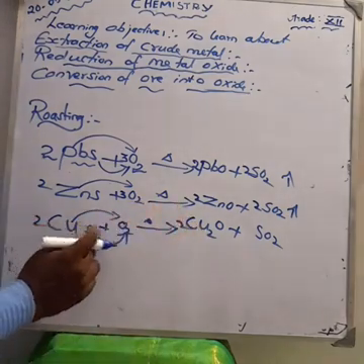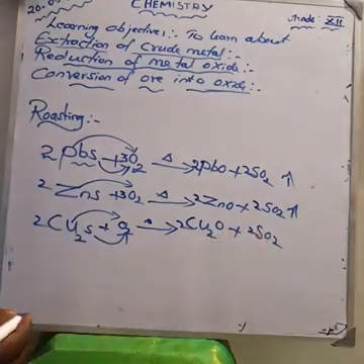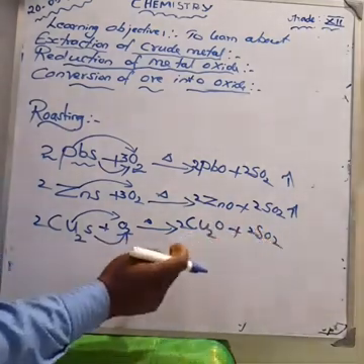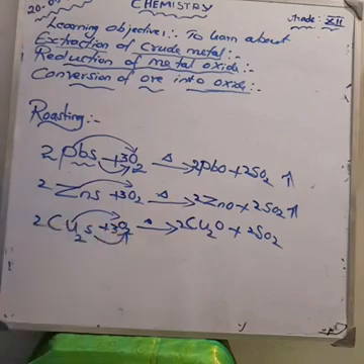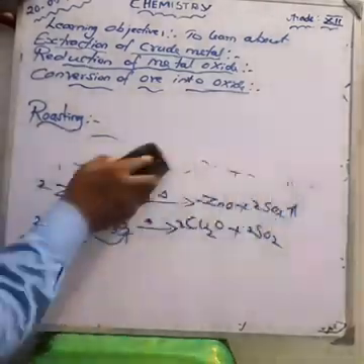Now how much copper is there? 4 copper, so make it 2 here. How much sulfur is there? So make it 2 here. So sulfur is balanced. What about the oxygen? 2 into 2 is equal to 4. 4 plus 2 is equal to 6. So make it 3 here. Now the equation is balanced.